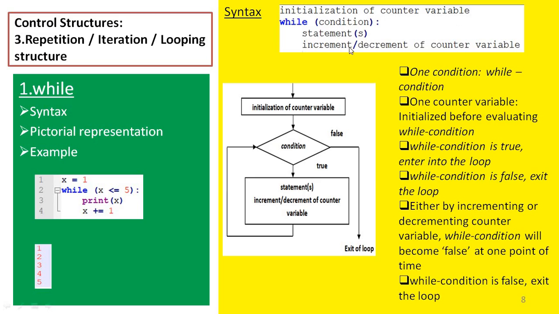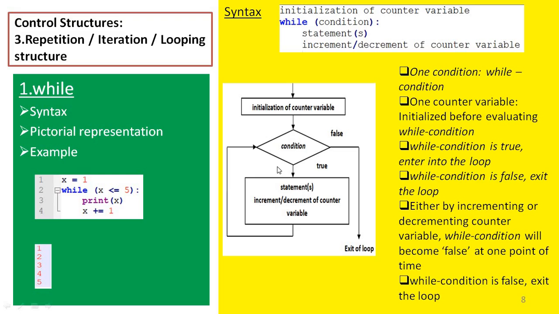By doing so, the condition can be converted into false at one point of time. If the condition is false, the execution of the loop terminates and we come out of the while loop.